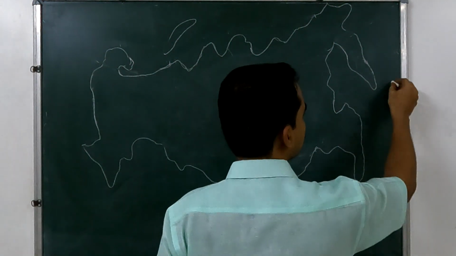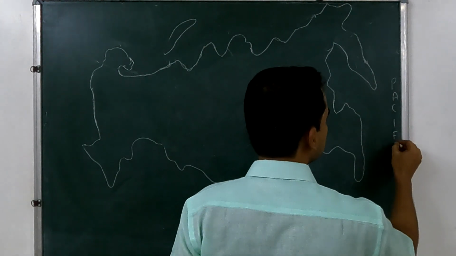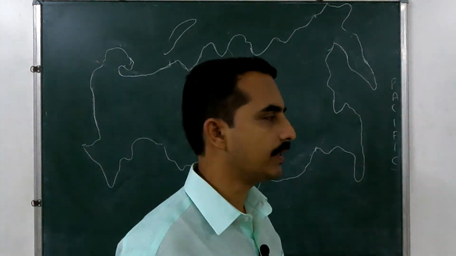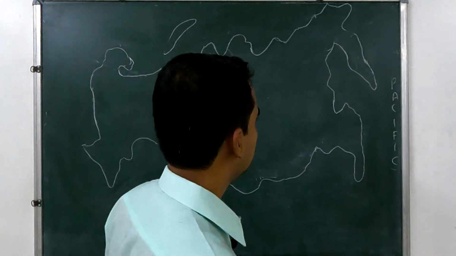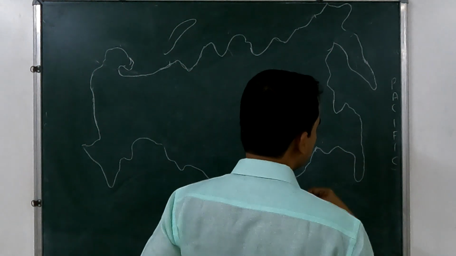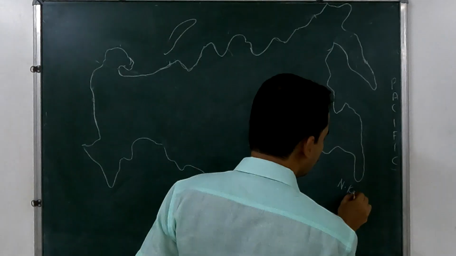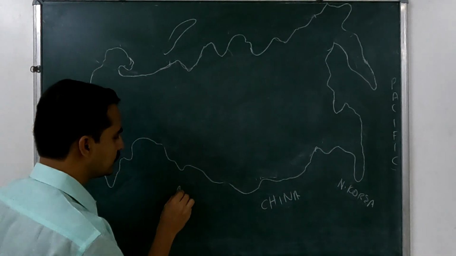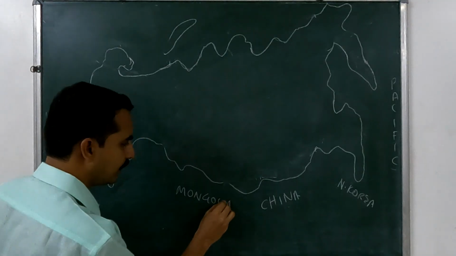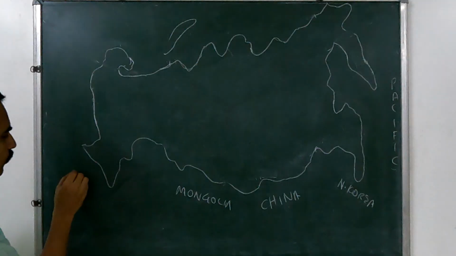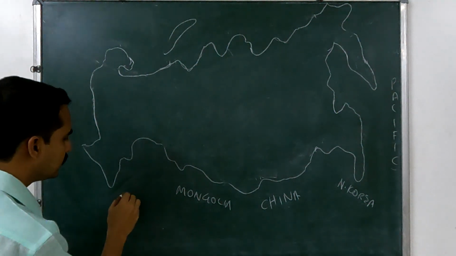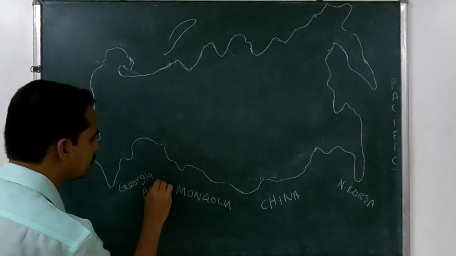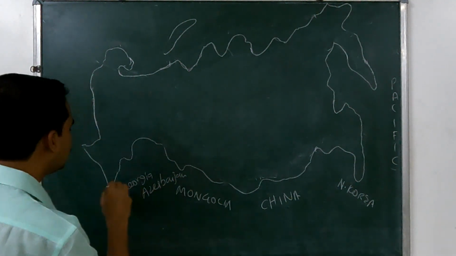In the eastern part it is the Pacific Ocean, and in the southern part some countries of Asia are located, and the western part is the European part, and the northern part is the Arctic region. Okay, so here first the surrounding regions. Here it has the border with North Korea, and then with China, and here it is Mongolia, and then here it is the Caspian Sea region. Near the Caspian Sea region, Georgia and Azerbaijan have boundaries here, and then it is the Black Sea region.